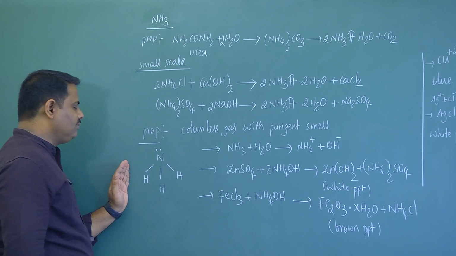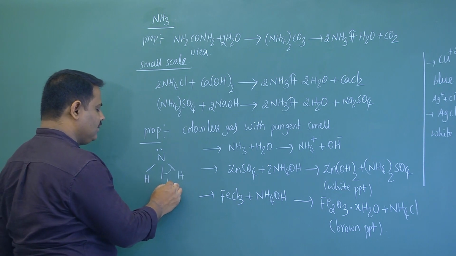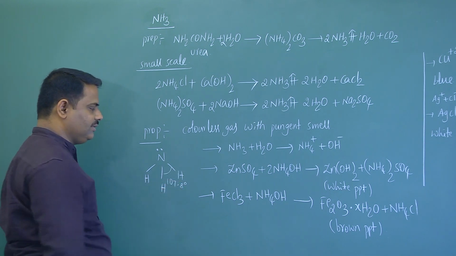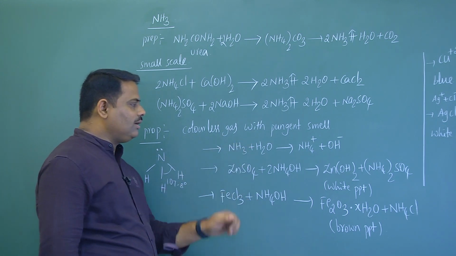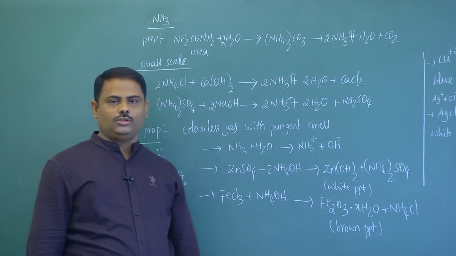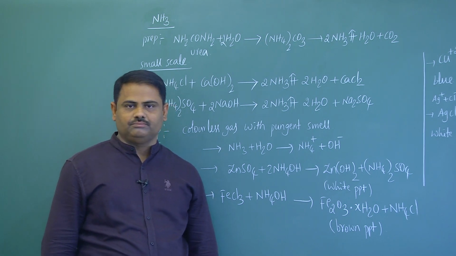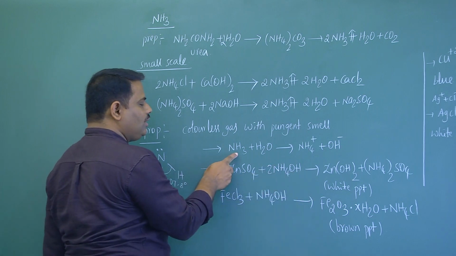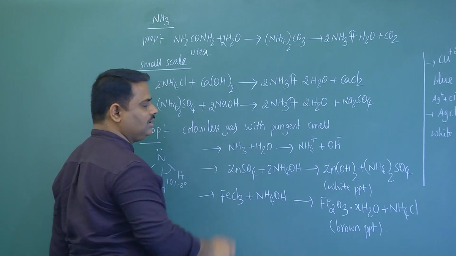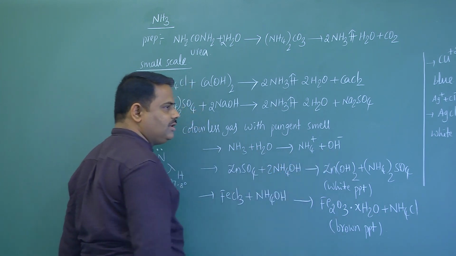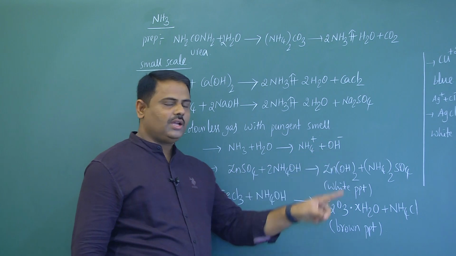Now come to the structure of ammonia, that is pyramidal. Bond angle is 107.8 degrees. Now here we have some chemical properties of ammonia. Generally ammonia or ammonia solution are very important for qualitative analysis in the laboratory. So ammonia is a weak base. When it is added to water, then you will get ammonium hydroxide solution. In that we have two ions, one is ammonium ion, the other one is hydroxide ion.